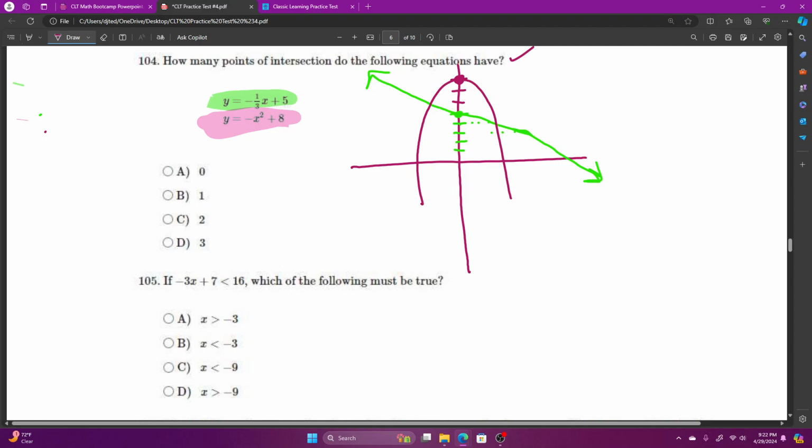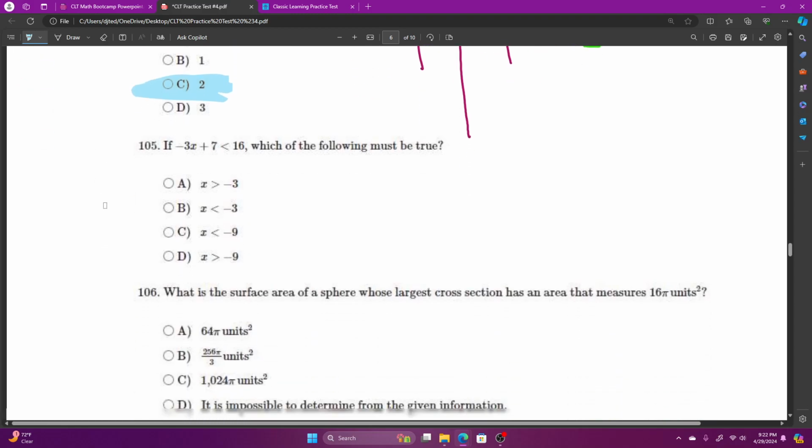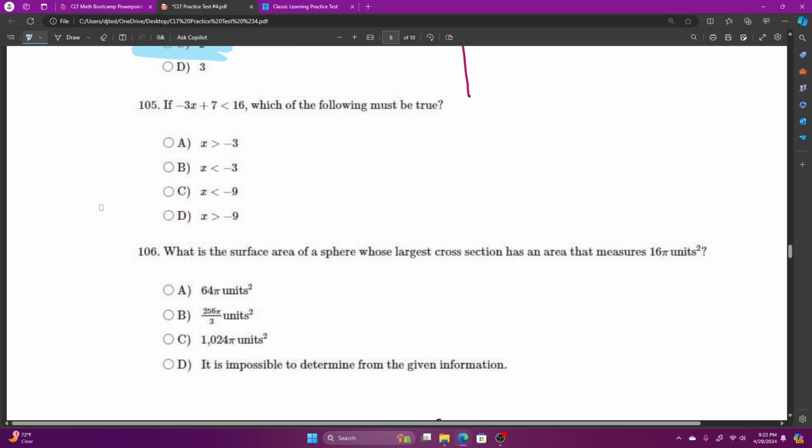How many points of intersection? Intersection just means how many times do the lines touch? Twice. And that's it.